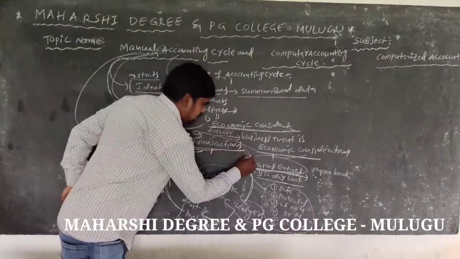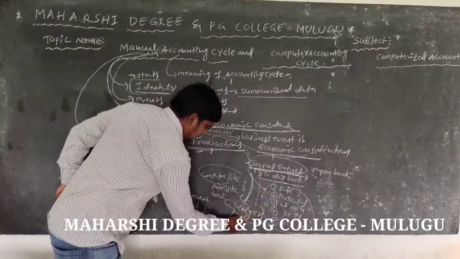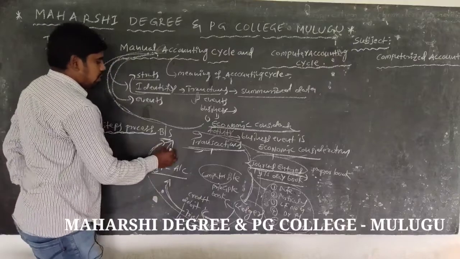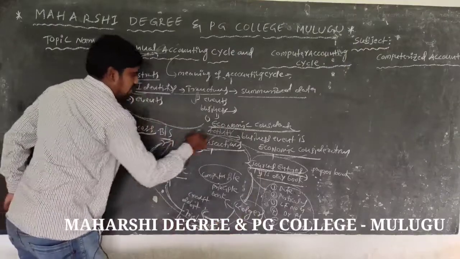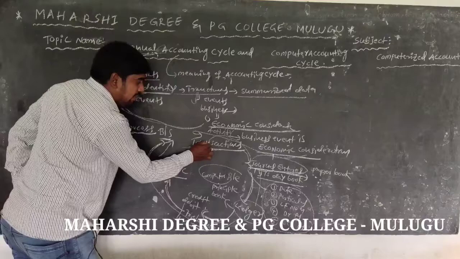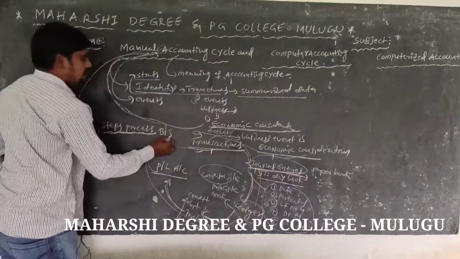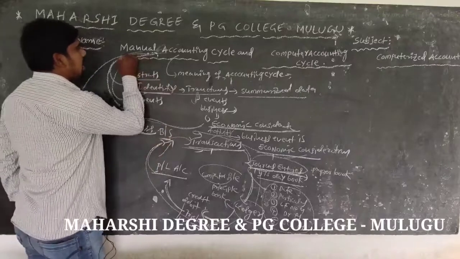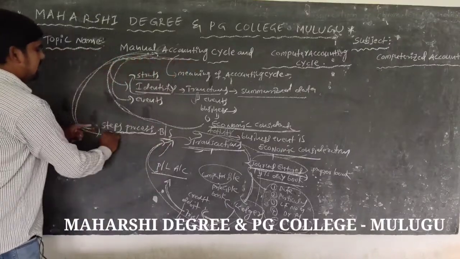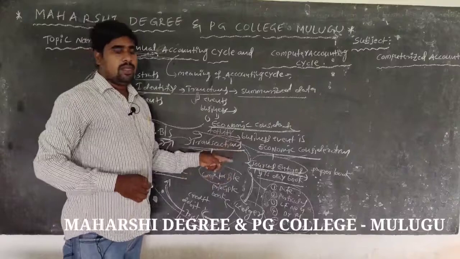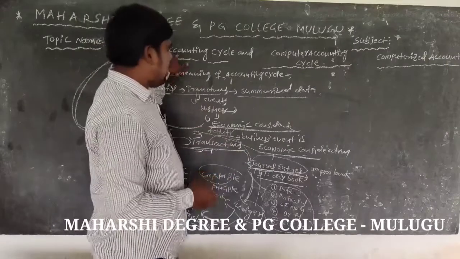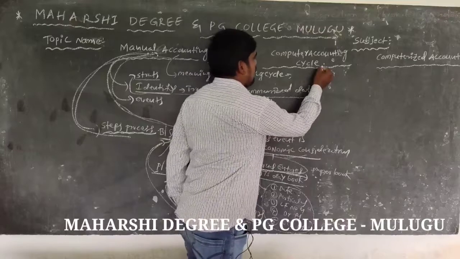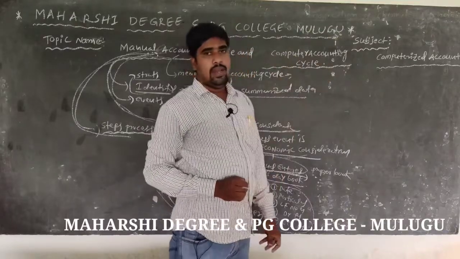So transaction to journal entries, journal entries to ledger, ledgers to trial balance to balance sheet. In this cycle, beginning with the transaction and ending with the balance sheet, business event transactions, is called the manual accounting step process. This is the first one, the manual accounting cycle. And another one, the computer accounting cycle.